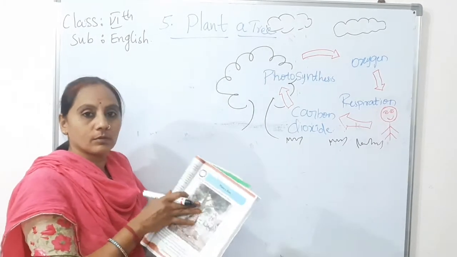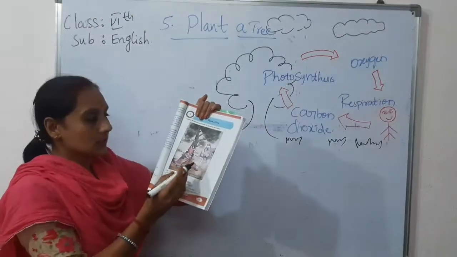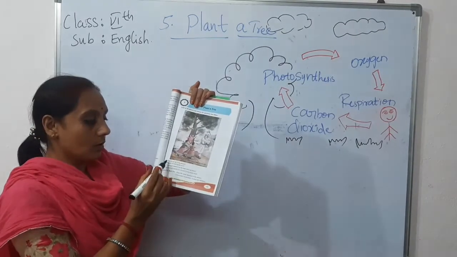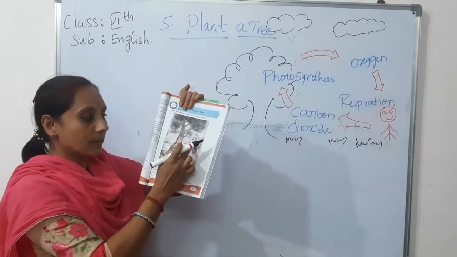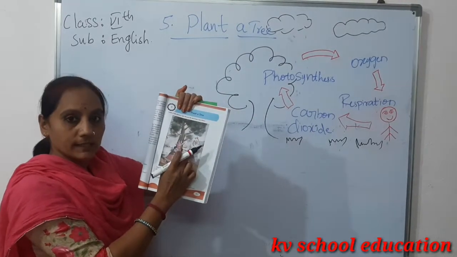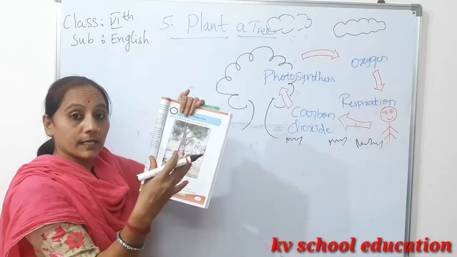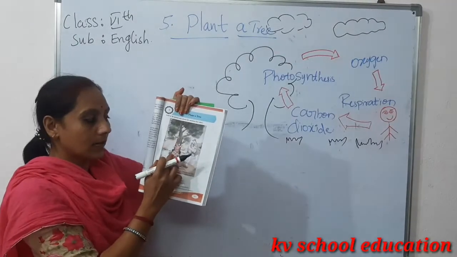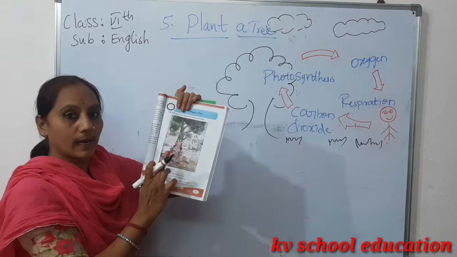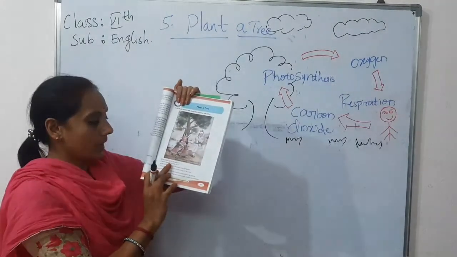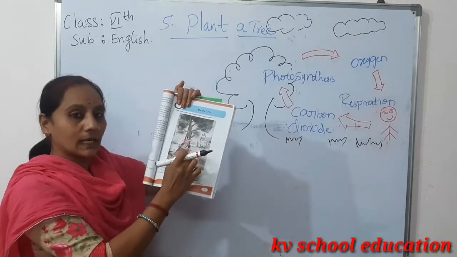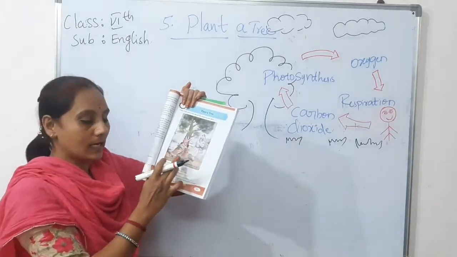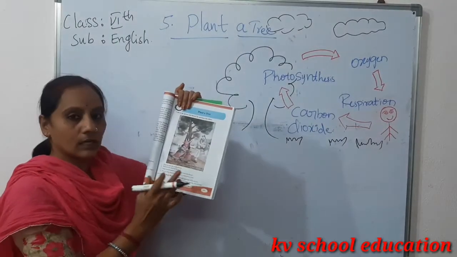Now we are going to discuss this picture. Look at the following picture. See the man here, the woman is there, two girls are standing here. What do you see in this picture? A man, in his hand what is there? An axe is there. What is he trying to do? He wants to cut down the tree with the axe, and the woman and these two girls are saving that plant, that tree. What do you like, dislike in it? The man cutting, I dislike it, and the woman and the two girls standing and saving the tree, I like that.